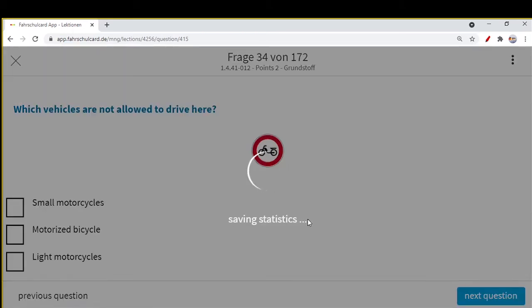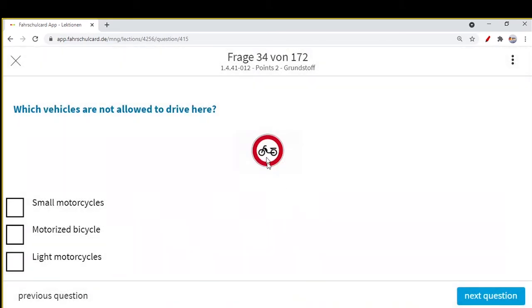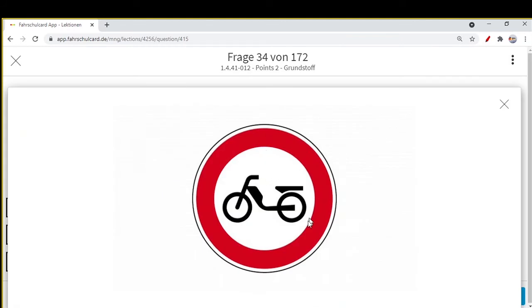Next question is, which vehicles are not allowed to drive here? As I told you, red circle means you should strictly follow, this thing is not allowed. So if you see a red circle, it is not allowed. What is this? It's a cycle actually with a motor inside it. You can say e-bike or motorized bicycle. So this is a red circle.